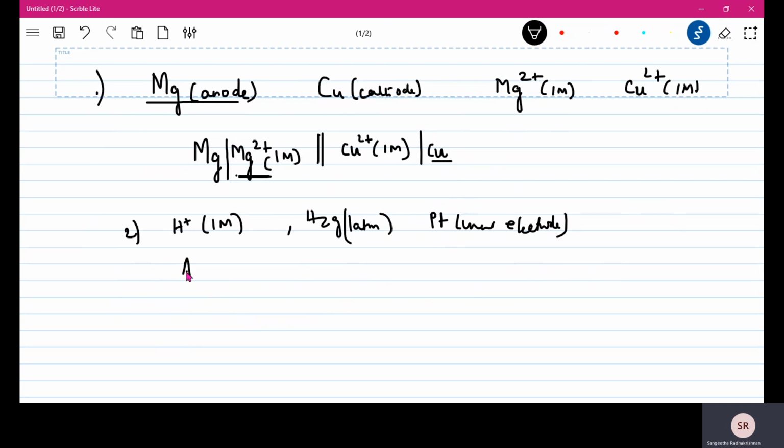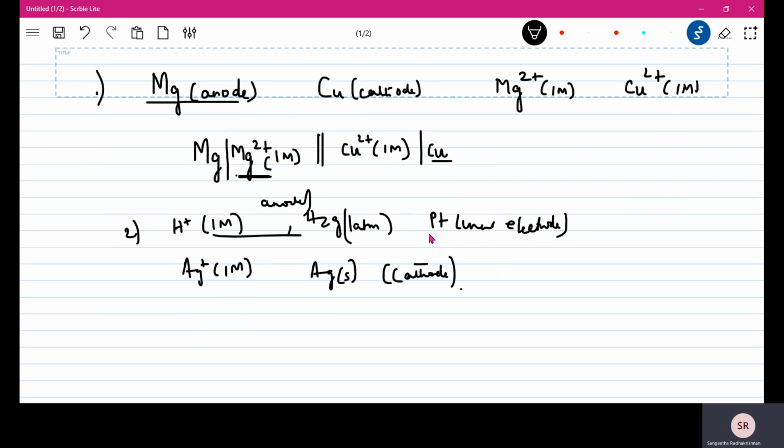And then I have silver 1 molar. When I say 1 molar, understand it is a salt solution. And then I have silver solid, which means it is the electrode. Then I should also know which is the anode and which is the cathode. The hydrogen is the anode here and silver is the cathode. So how do I write? I remember that anode should be at the extreme left.